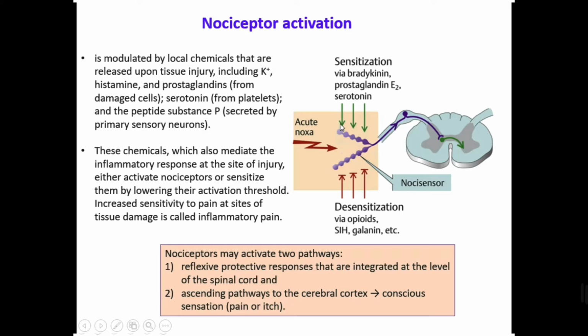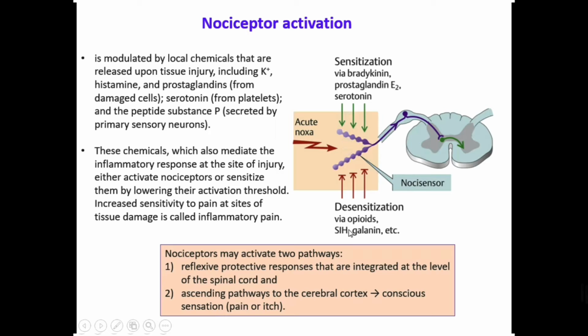So here, if there will be bradykinin, prostaglandin E2, or for example, histamine or potassium, or serotonin from platelets, or from damaged cells, prostaglandin E2, and also the peptide substance P or serotonin, anything which I numbered here, these molecules, if they exist here, they will be stimulated, they will be more stimulated, they will be synthesized. It means that they will be stronger.